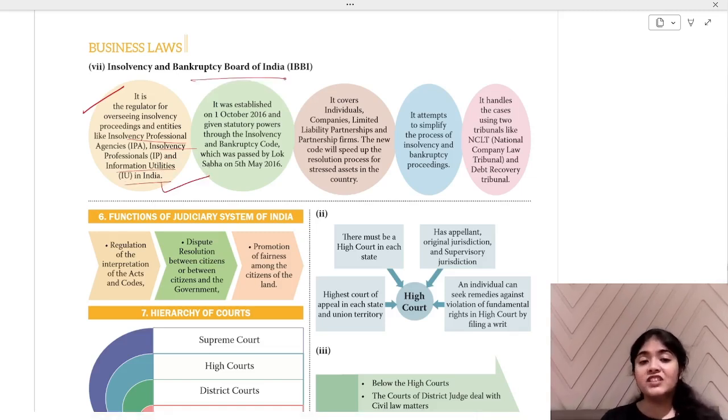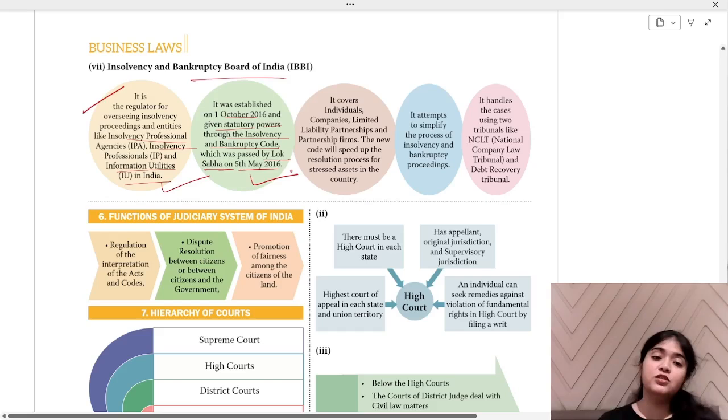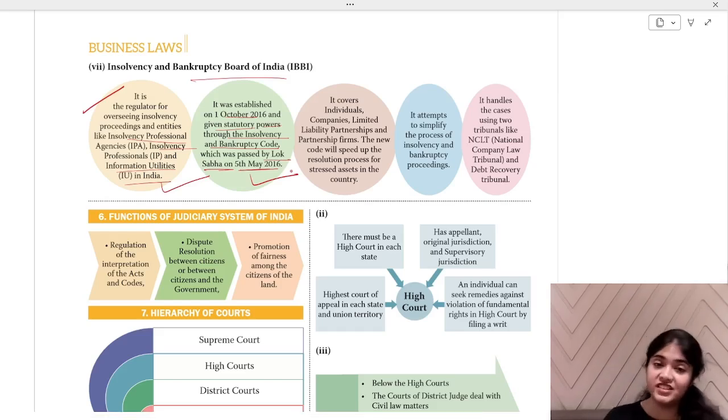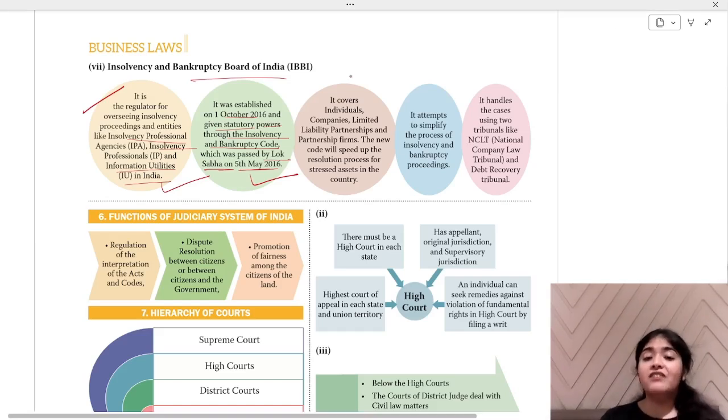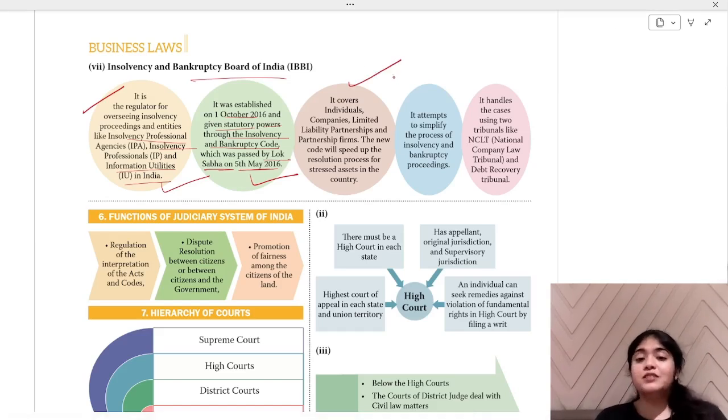IBBI board was established on 1st October 2016, and it gets statutory power through the Insolvency and Bankruptcy Code, which was passed by Lok Sabha on 5th May 2016. So this board has been given powers by the IBC Code of 2016. What does it cover? Specifically, individuals, companies, LLP, partnership firms, all are covered here.